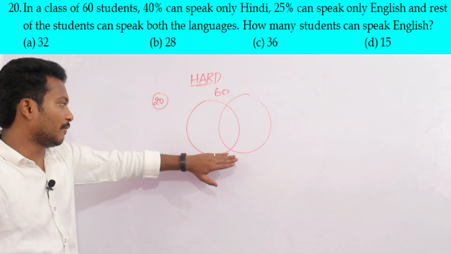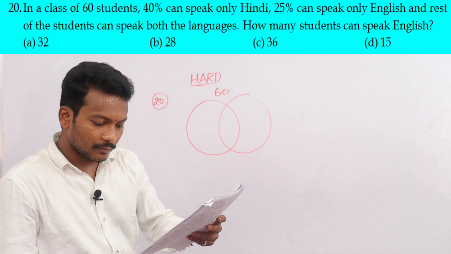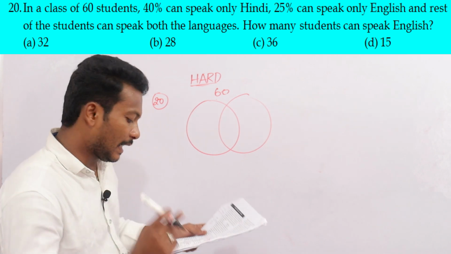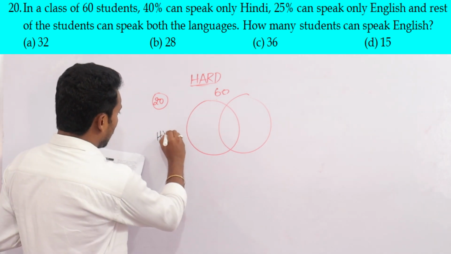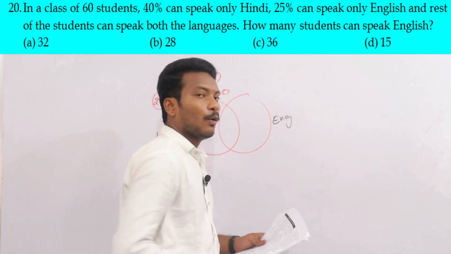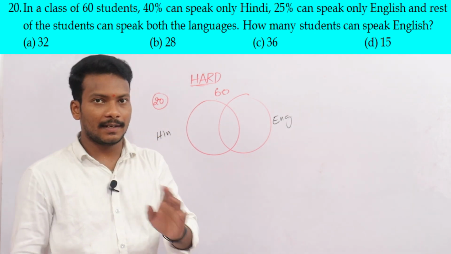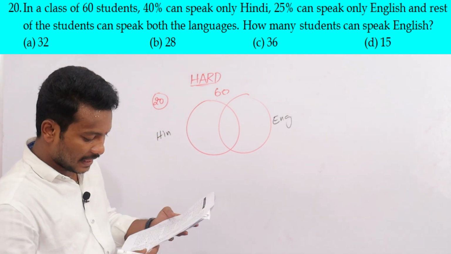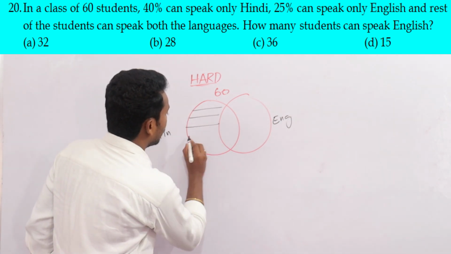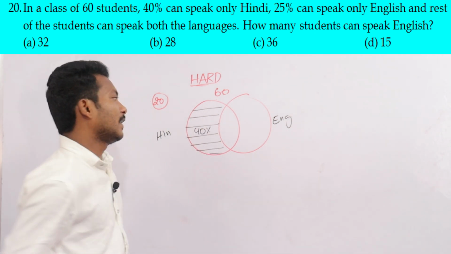Whenever taking a Venn diagram, I am taking this one as Hindi, and the next subject, this one, is English. Only means not touching the other part. 40% can speak only Hindi, only the shaded portion.